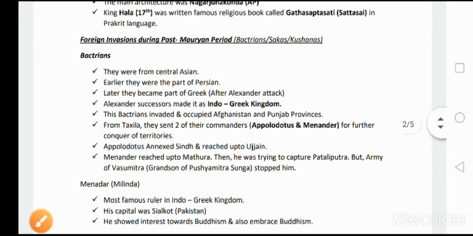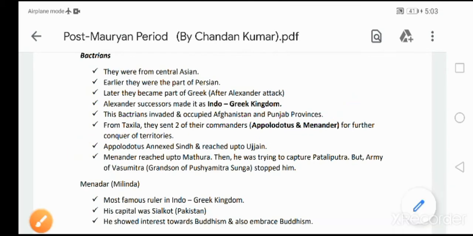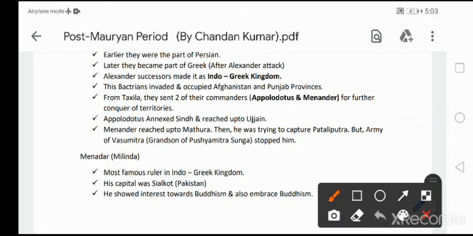Then from Takshila, the Bactrians sent two of their commanders, Apollodotus and Menander. Very very important. Please remember. They were sent for further conquest of territories. Apollodotus annexed Sindh provinces and reached up to Ujjain in Madhya Pradesh. Then Menander reached up to Mathura in Uttar Pradesh. Then he was trying to capture Pataliputra.